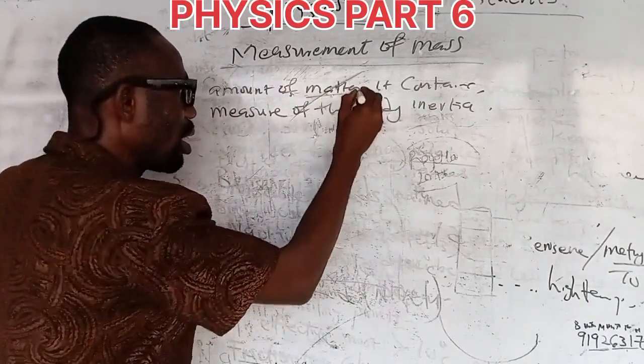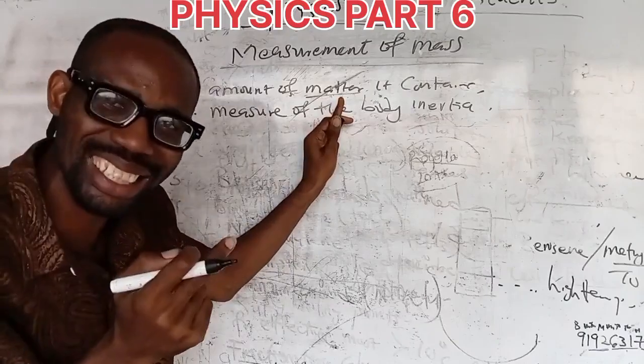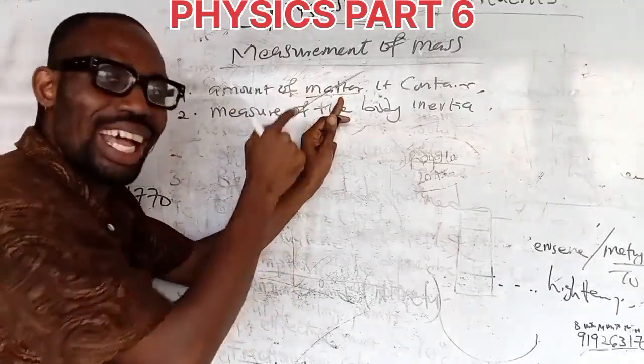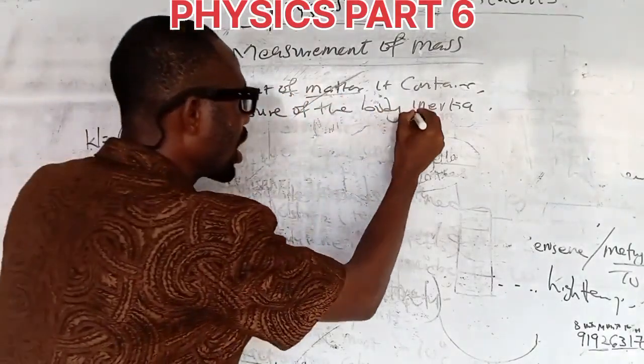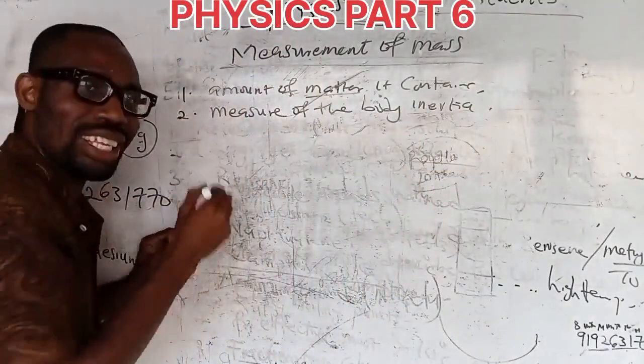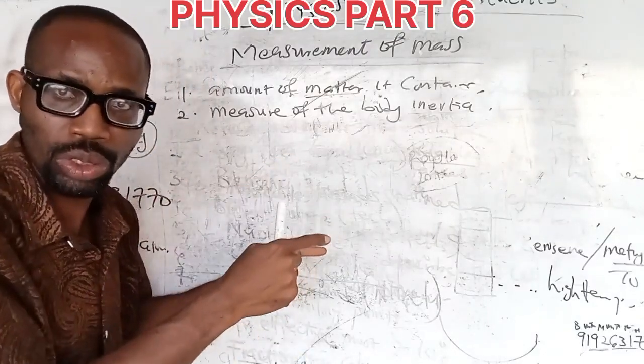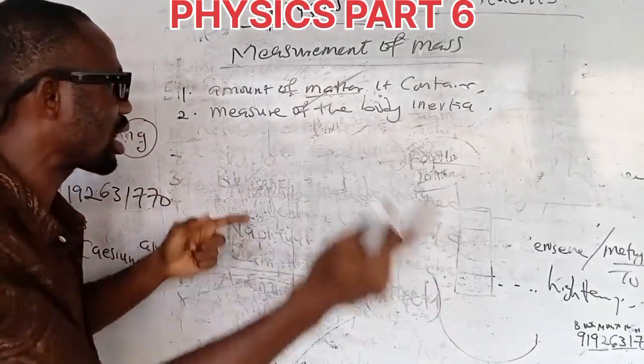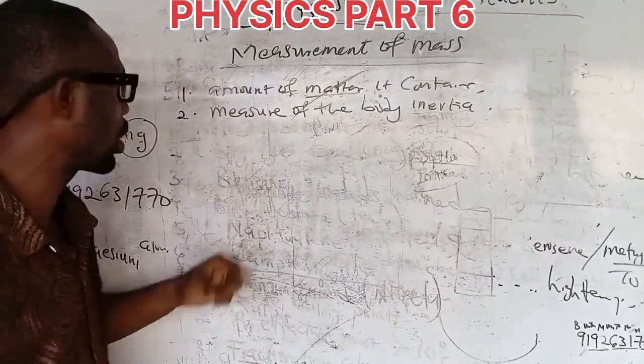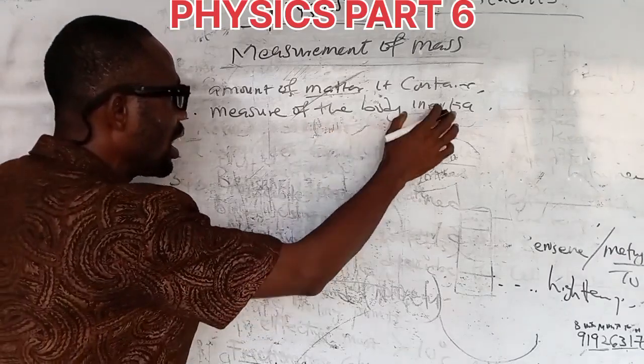What is matter? Matter is anything that has mass, not weight, mass, and occupies space. And what is inertia? That is its resistance. Its resistance in motion. A body's resistance in motion. That's what inertia is talking about here. So it's a measure of the body's inertia.